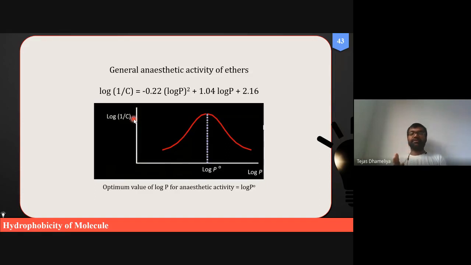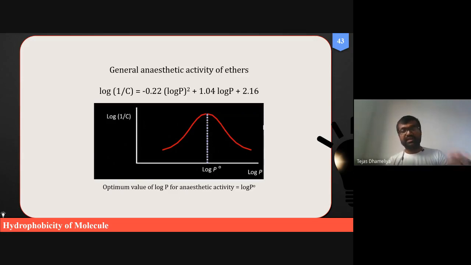So at the optimum value of log p, the activity is maximum, but after that, even if we increase the log p, a decrease in biological activity is observed as compared to the previous one. At the highest value of log p, the biological activity is lowest, or the biological activity is lost. So this kind of correlation is not linear, it is a non-linear parabolic curve.